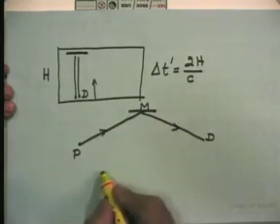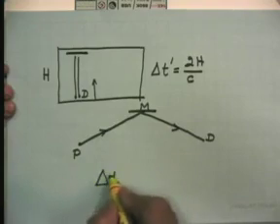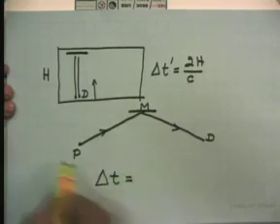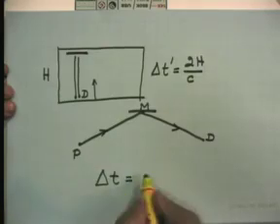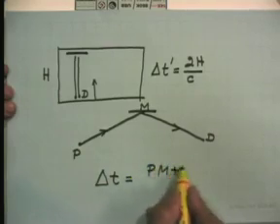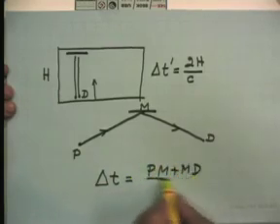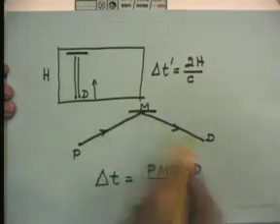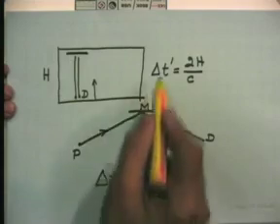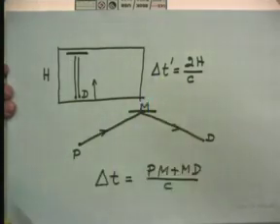So, the time interval between the two events that is observed by the person on the platform is PM plus MD by c. And of course, because this is greater than this path, delta t is greater than delta t prime,